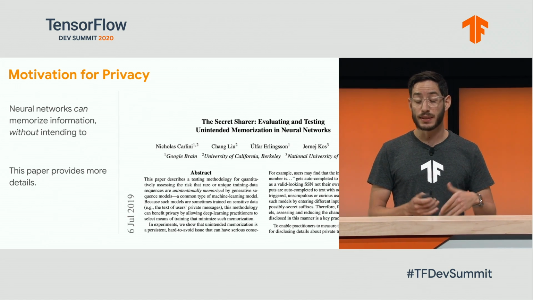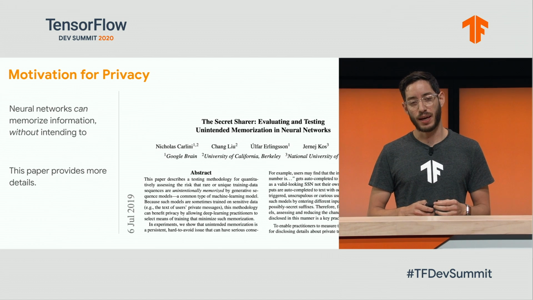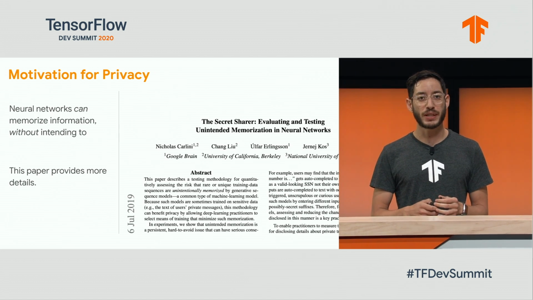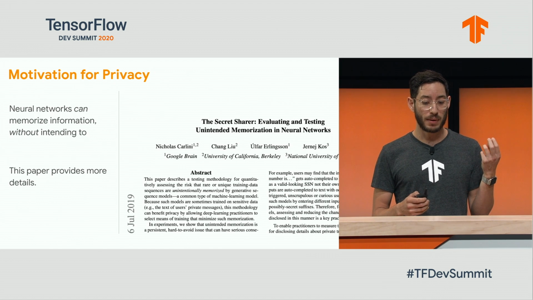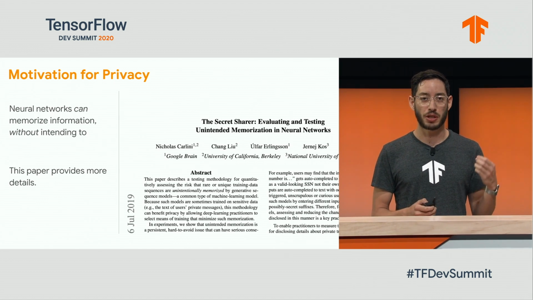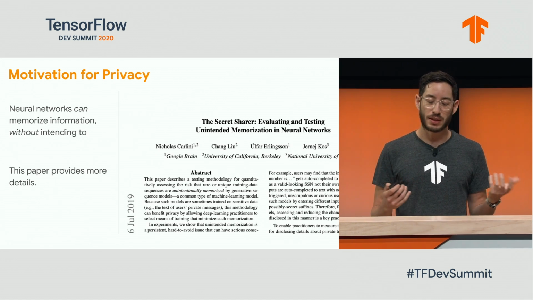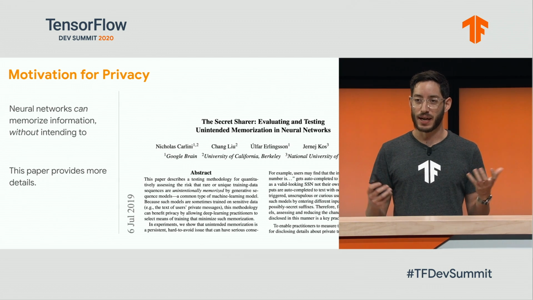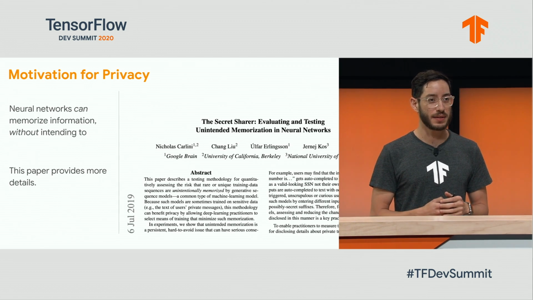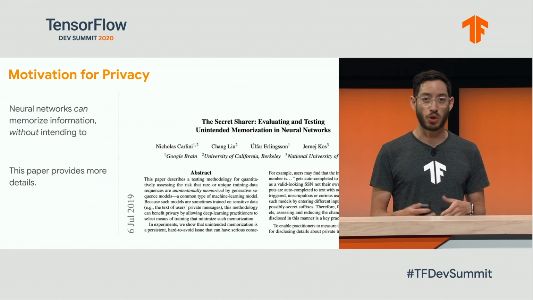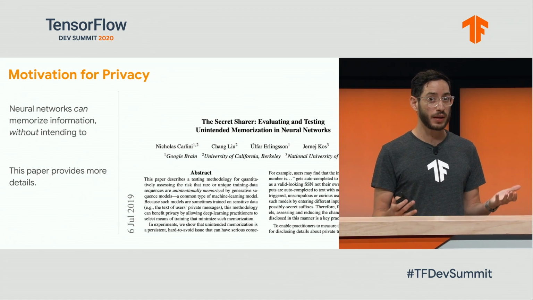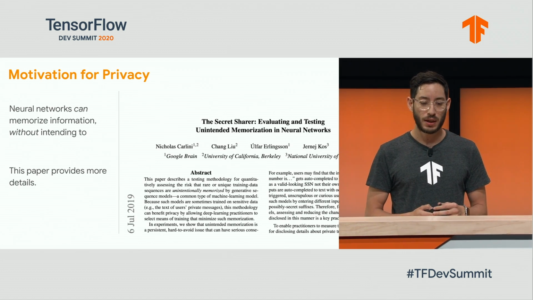So for instance, let's imagine that we are training a machine learning model to predict a next word. Generally, we need text to train that machine learning model. But imagine that that data or that corpus of text has or potentially has sensitive information such as social security numbers, credit card numbers, or others.